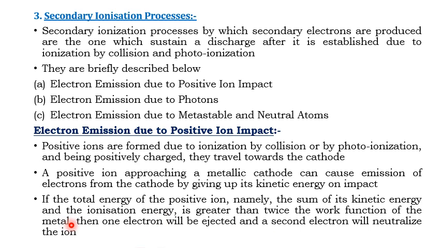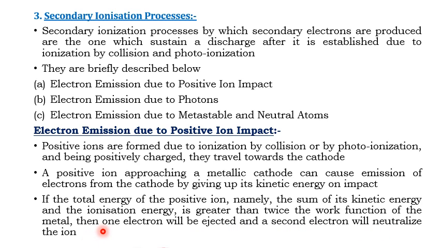The work function of the metal is the withstanding capacity of that particular metal. So the total energy of a positive ion should exceed twice the work function of the metal. In that case, one electron will be ejected and the second electron will neutralize the ion.